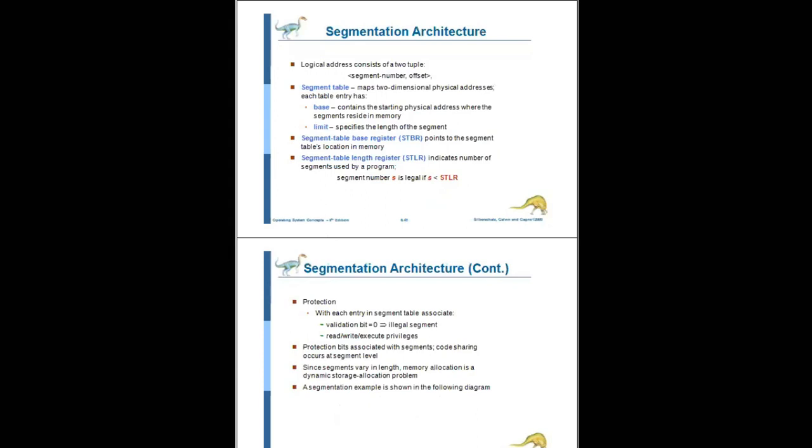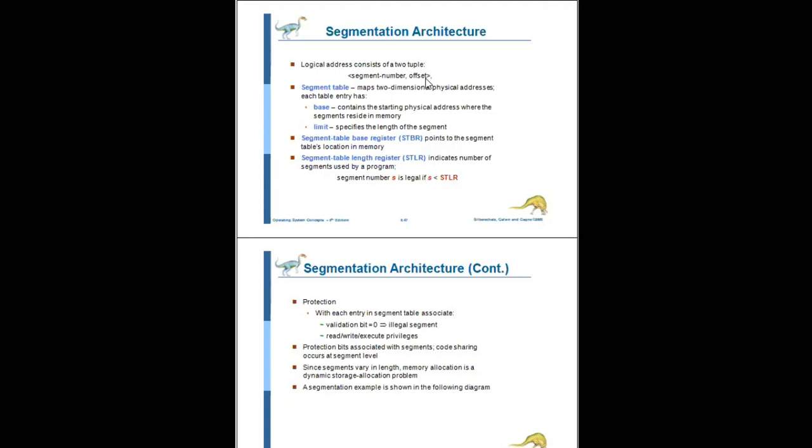Next, segmentation architecture. Here a logical address contains two tuples: one is the segment number, and the other is the offset, that is the segment offset.